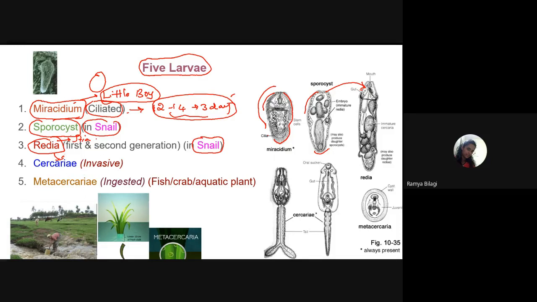Now, what will happen in the snail? The sporocyst and redia will form. Then, from the snail, what will happen? It will come out in the form of another larval form that is called what? Cercariae. Can you look at the picture over here, students? So, this is the form of cercariae.